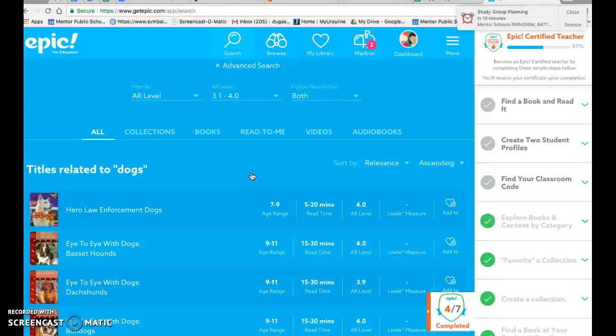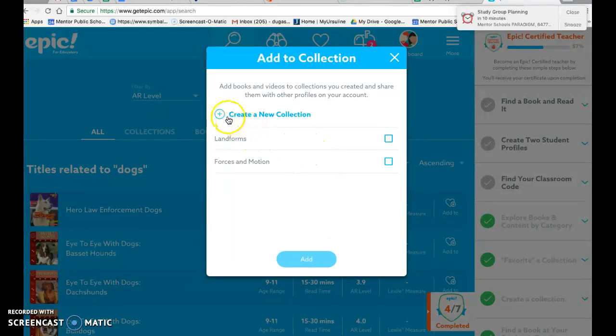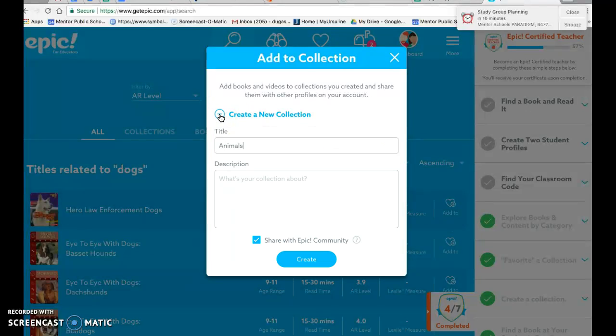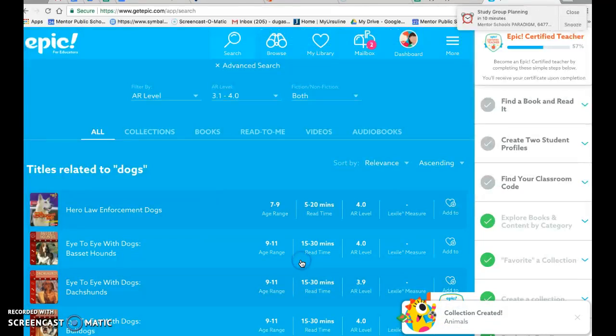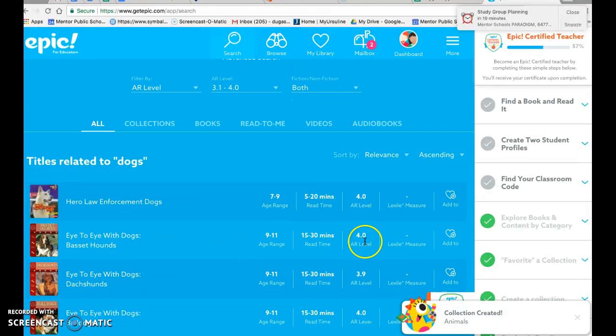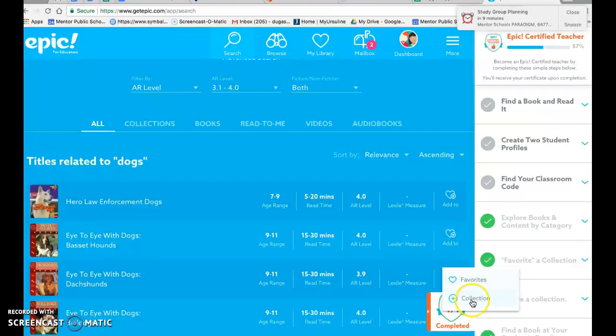To go a step farther, you can actually add them to your favorites. So here's one about a dog, Hero Law Enforcement Dogs. If you ever see the heart with a star, the heart with a plus, you just hit that. And we're going to add it to, let's say, a collection. And I'm going to create a collection about animals. As I keep going and I find more books on dogs, I can just drop them in that collection.